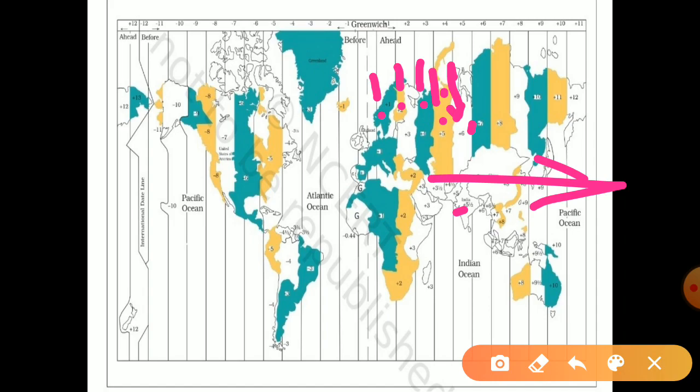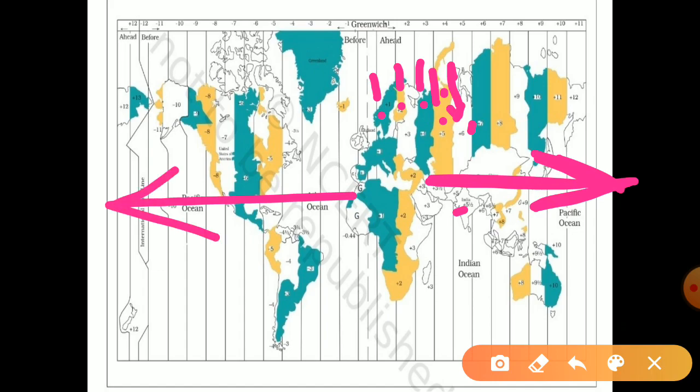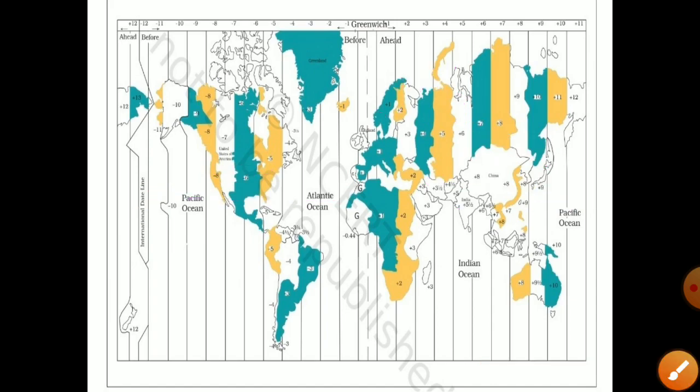Okay, so why is this? Because while moving towards the east, the time will be increasing. The time increases, and if we move towards west, the time will be counted in minus. Here the time will be added, here the time will be in minus. Hope you understood it. Let's move forward.